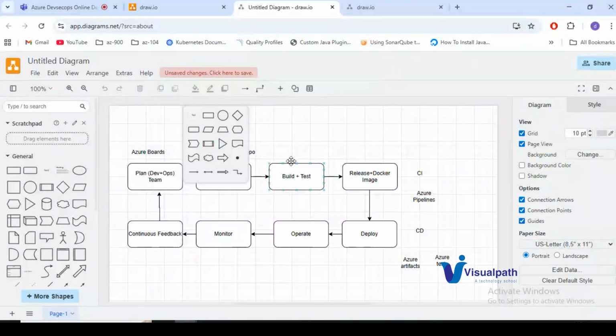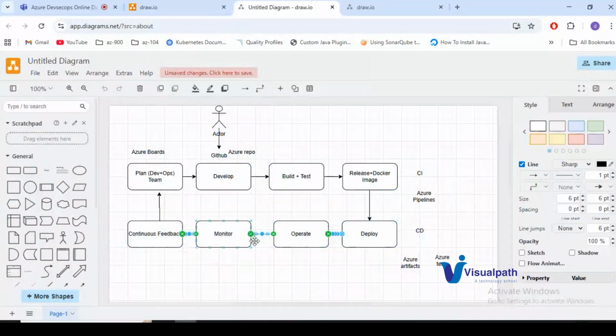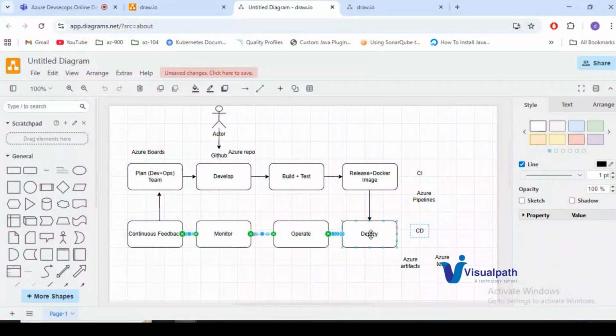So whenever the code is pushed by the developer to GitHub or any repository, the CI pipeline will trigger and it will try to build the application with the latest code changes. Okay. So now we'll take that image and we will deploy. Once it is deployed, we'll operate that application and we'll monitor it and we'll give continuous feedback to the team. So this below layer we can call it as CD. So this is the continuous process.